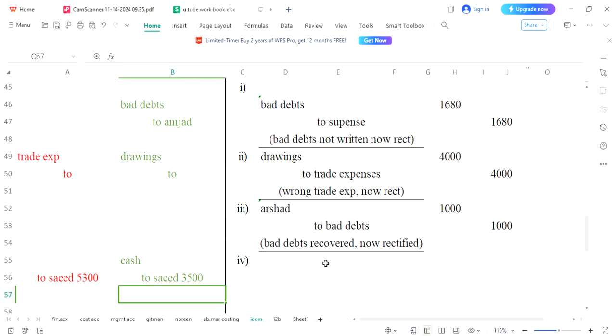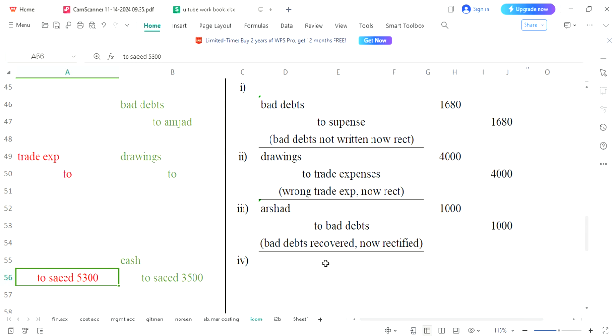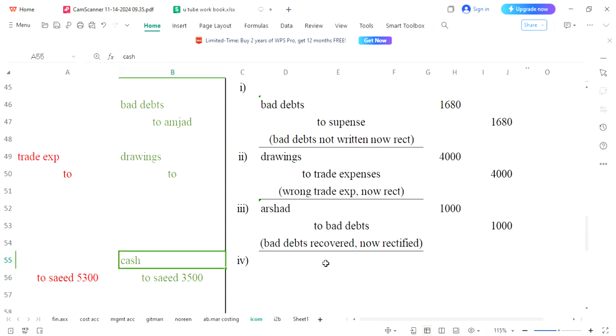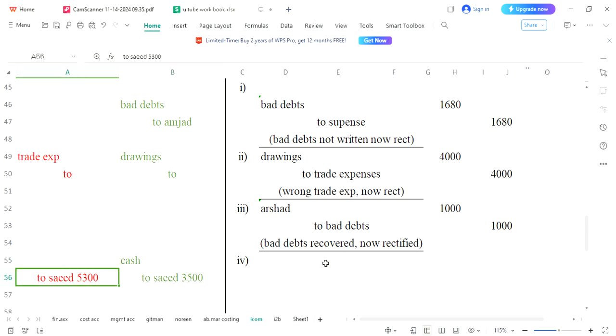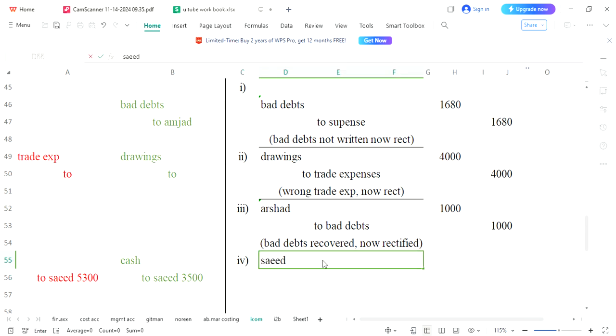Now there is only one mistake. The mistake is present only in Saeed. There is no mistake in cash, so cash can be ignored. Original amount was 3500, but we have written 5300. It means more amount has been posted. It is overcast. In overcast, we do entry in the opposite direction. Saeed is credit, so here you will debit Saeed's account. And as you know that in overcast or undercast, the difference of amount would be written. So 5300 minus 3500. In this way, entry has been rectified.